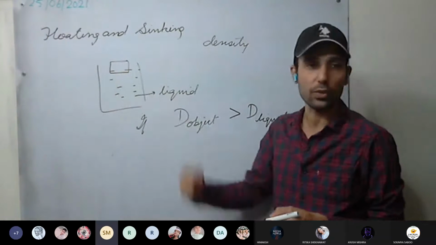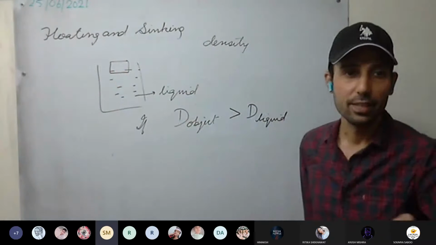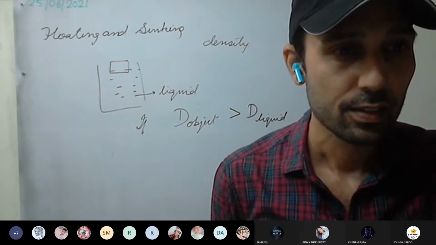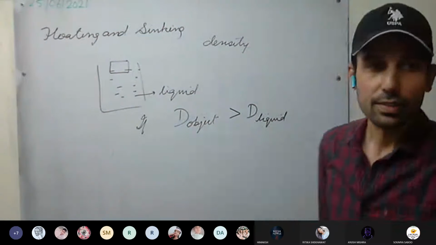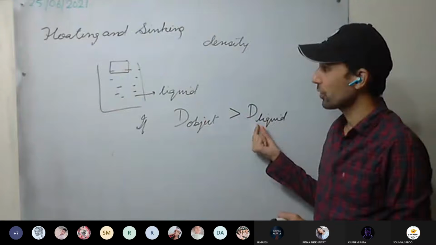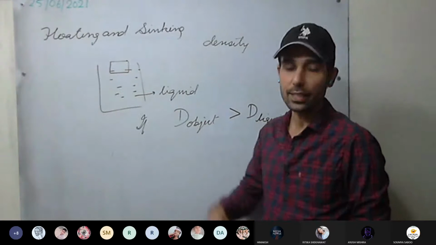Whether it will sink or float? It will sink, since the density of the object is more than the density of the liquid.